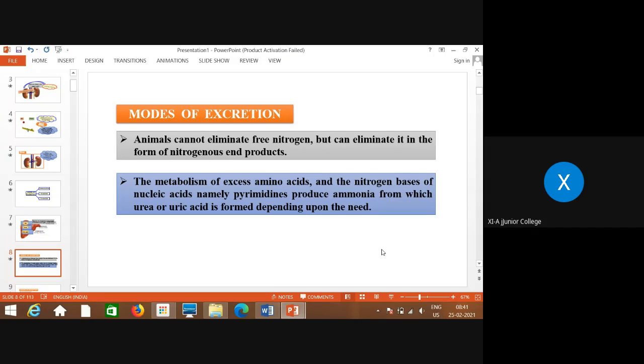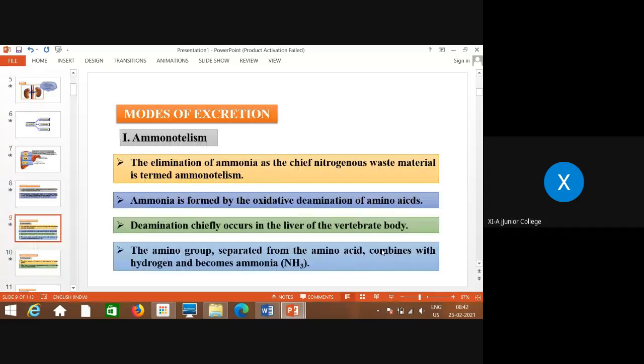These include amino acids, then nitrogenous bases of nucleic acids. If you remember the structure of nucleic acids, the nucleotides contain nitrogen bases, purines and pyrimidines. Pyrimidines are of two types, and purines are of two types. The main thing in all those is nitrogen, right? Along with that, some other compounds are also present. These are excreted. Excess of these different forms are removed out of the body when they are not required.